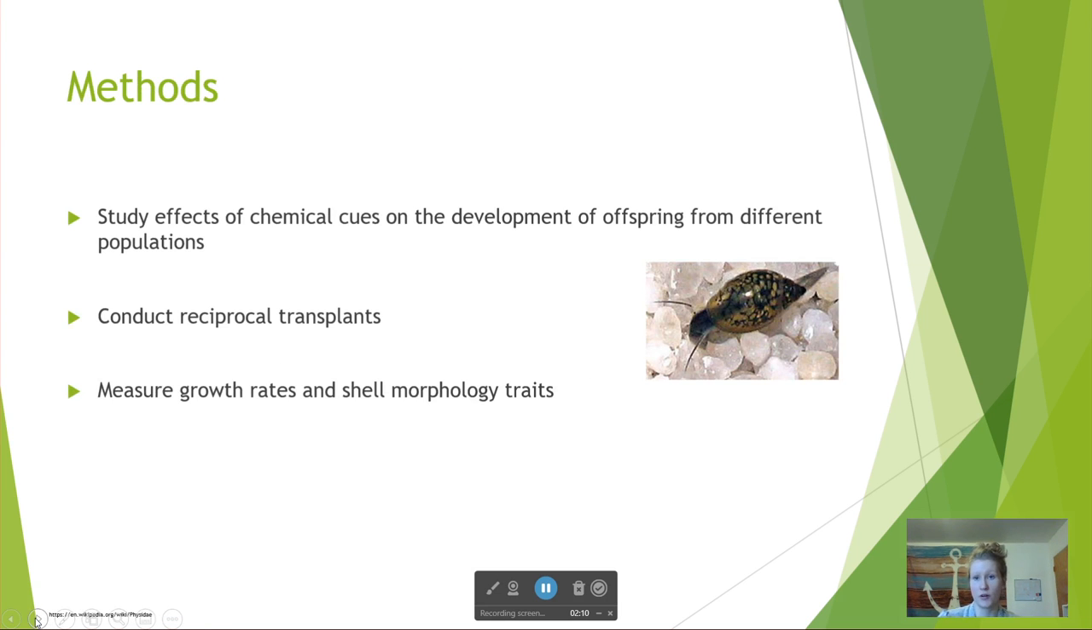So right now, we are currently rearing the snails in the lab so that later we can study the effects that the chemical cues have on the development of offspring from the different populations around Laramie. And then later we will conduct reciprocal transplants and we'll be measuring growth rates and shell morphology every couple of weeks. This will tell us if the novel environment, which is the one with the crayfish, induces increased variation in phenotypic plasticity, and if phenotypic plasticity is different in populations from the areas with no crayfish versus those with crayfish.